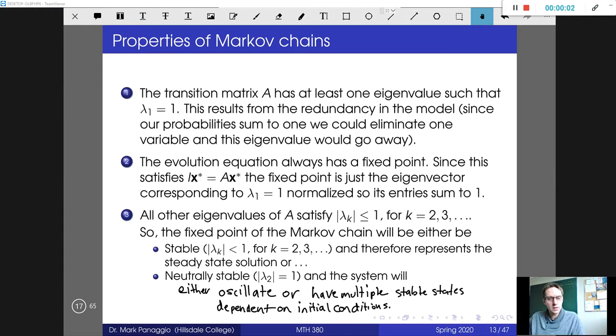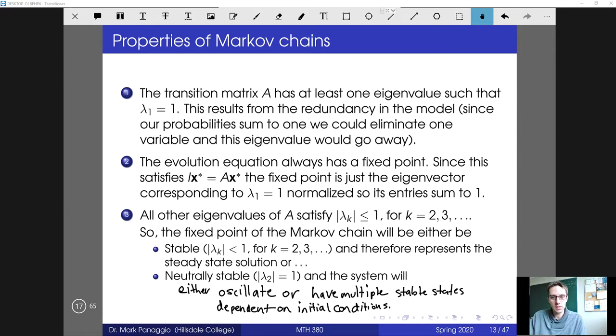So in the last video, we looked at this rental car model, and we made some observations about the fixed points and the stability. And so I want to summarize those for a minute, and then we'll look at another example. So the first thing we noticed is that the transition matrix had an eigenvalue of 1 with an eigenvector, which we argued was the fixed point of the system.